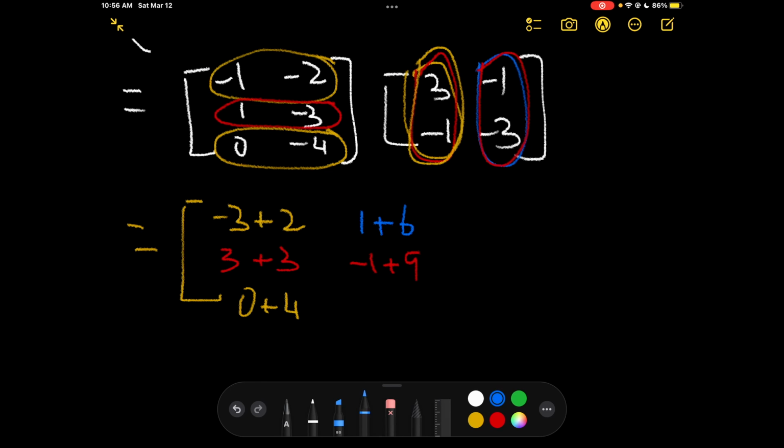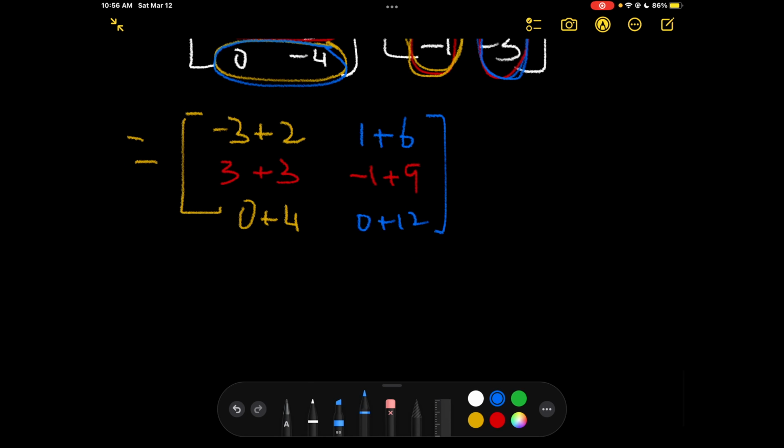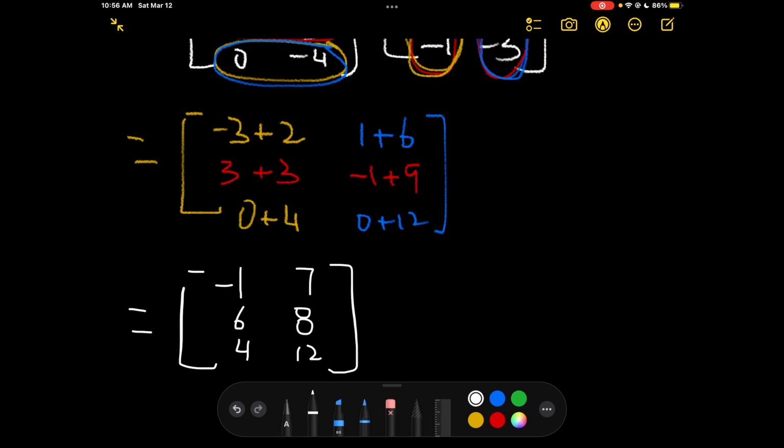And we have third row, second column, which is 0, negative 1, 0, and negative 4 times negative 3 is 12. So we get the answer of negative 1, 7, 6, 8, 4, and 12. That's it. Thank you, everybody.